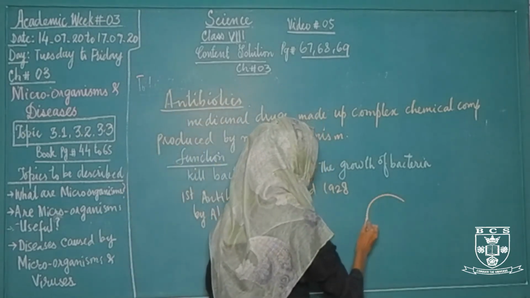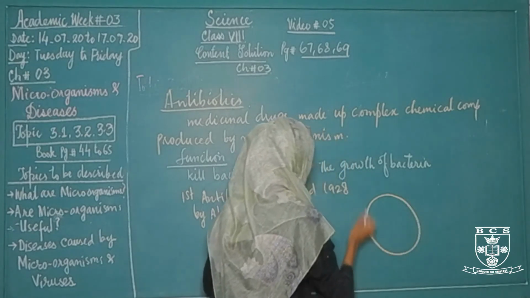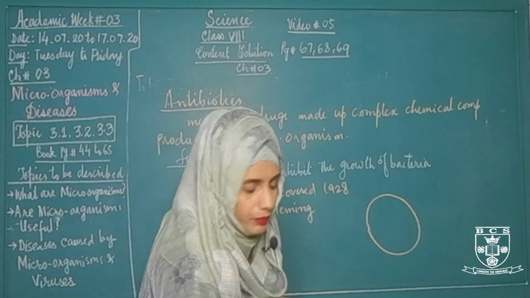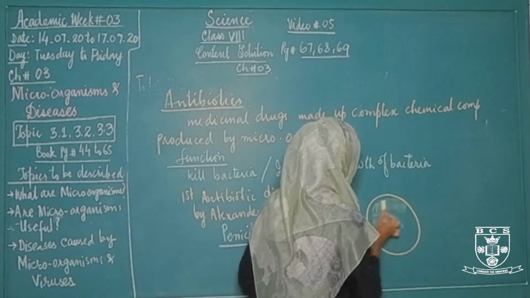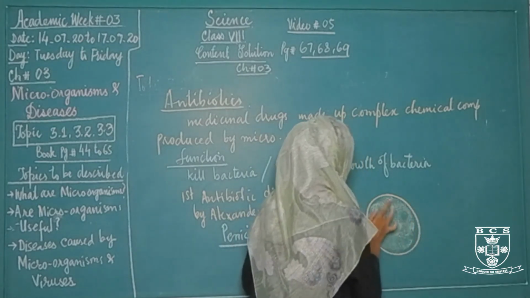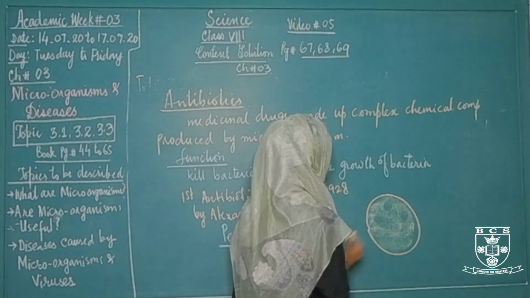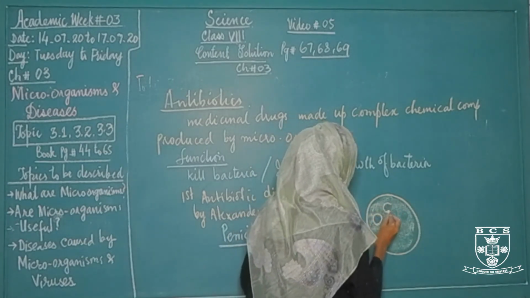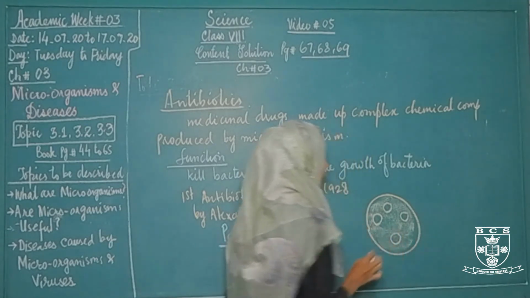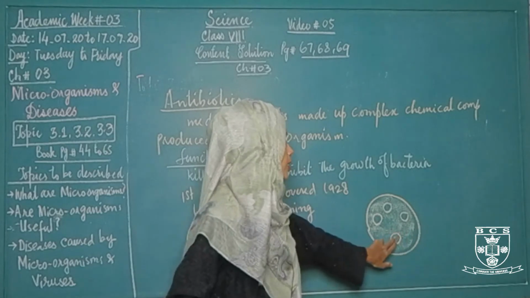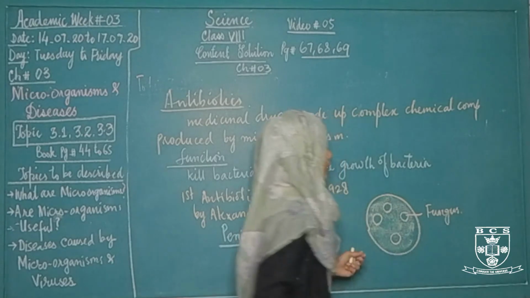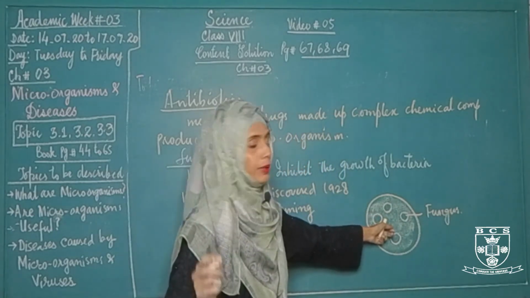Let's suppose this was the Petri plate cultured with Staphylococcus aureus. What happened with this plate? On this plate, some areas will appear bacteria free. He found that on some parts of the plate there was no bacterial growth. When he examined that part, he found that there is a fungus. He found a fungus on the clear area and there is no growth of any bacteria.